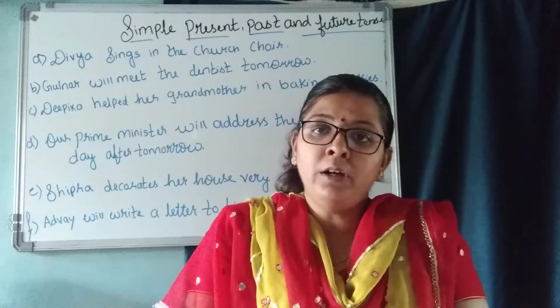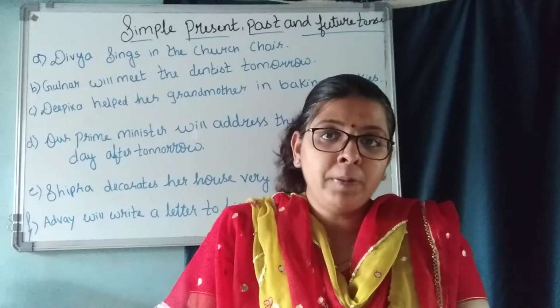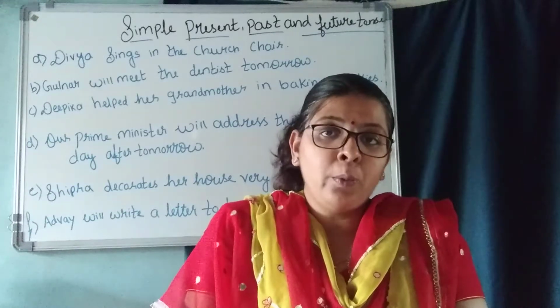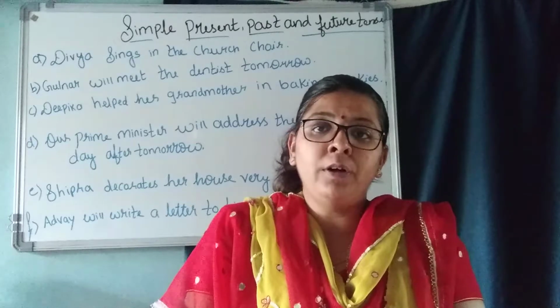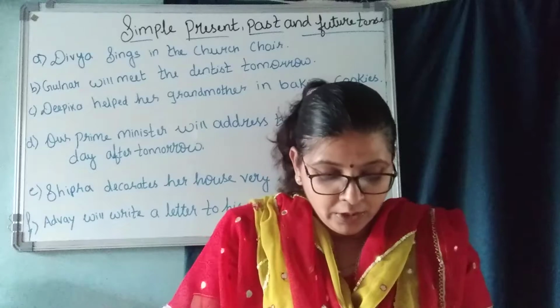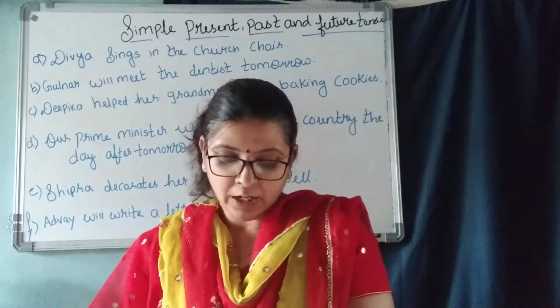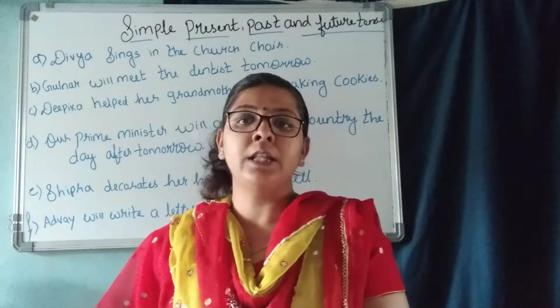You know a verb now. A verb is an action word, and it's also a part of speech. Underline the verb and find which tense it is. Let us find out.